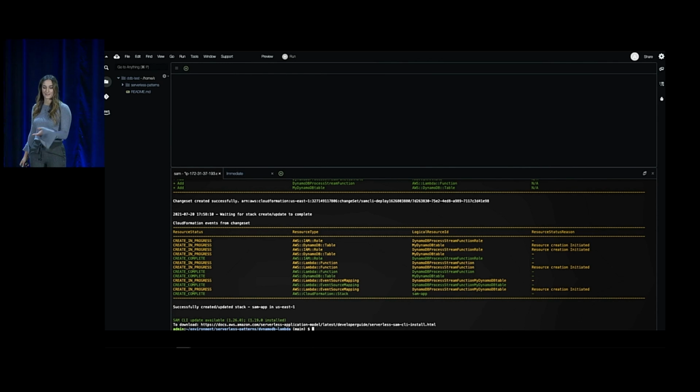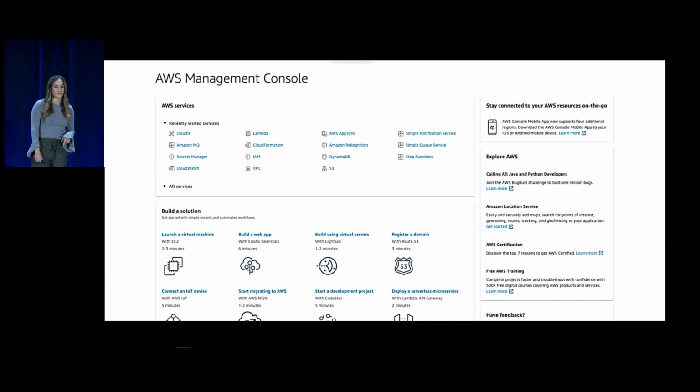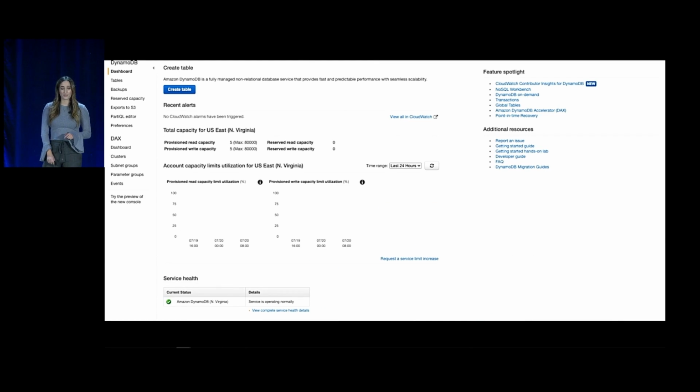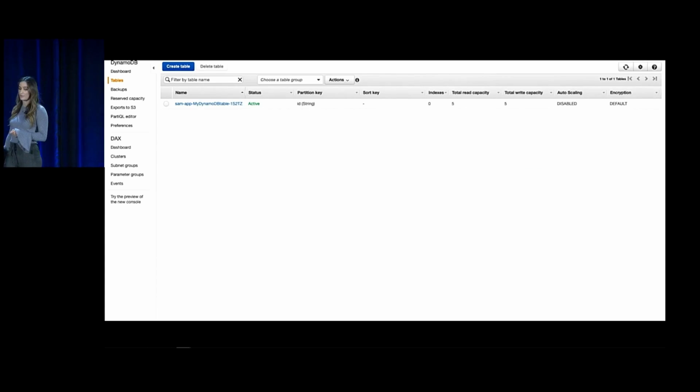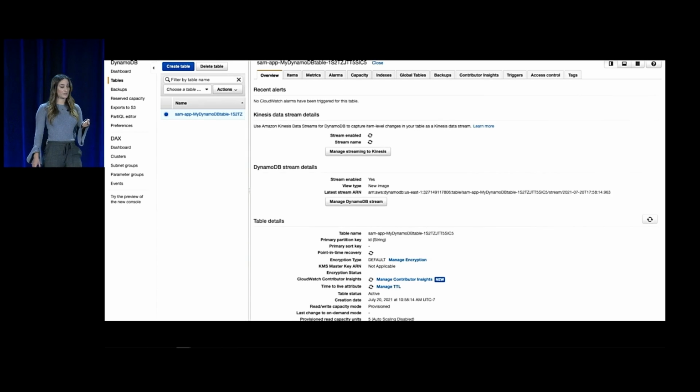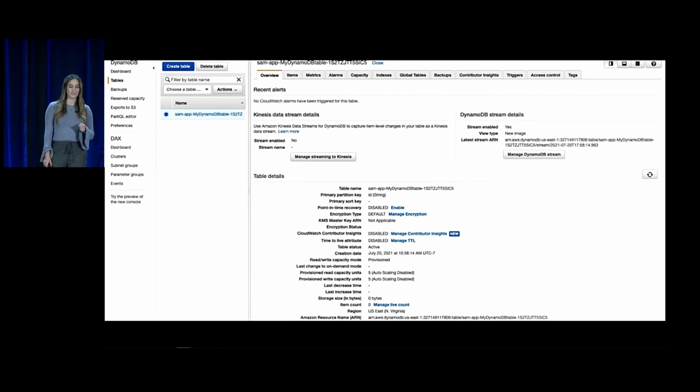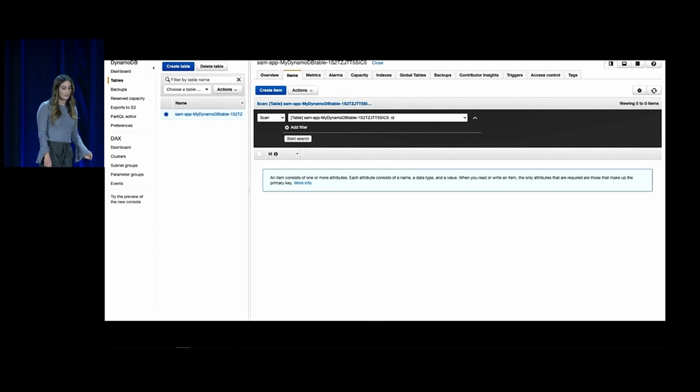Once it's done, you get this success message that your stack has been created. All right, so now let's test this thing. We've deployed our resources. So we're going to go to the DynamoDB console, choose tables, and then choose our newly created table. Once we're in the table, we're going to create an item.